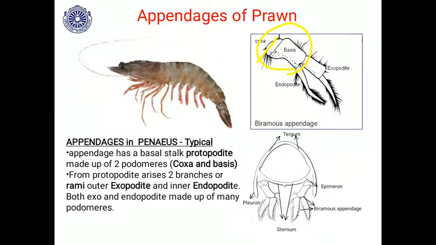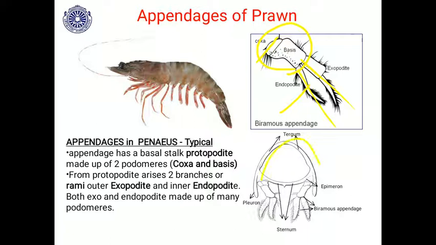From this basal stalk, there are 2 branches or 2 rami. You will find 2 rami or 2 branches. The one is exopodite towards the outer surface, and towards the inner side, this is called endopodite. Both this exopodite and endopodite are made out of many podomeres, so this is made out of many joints you will find. So this is the plan.